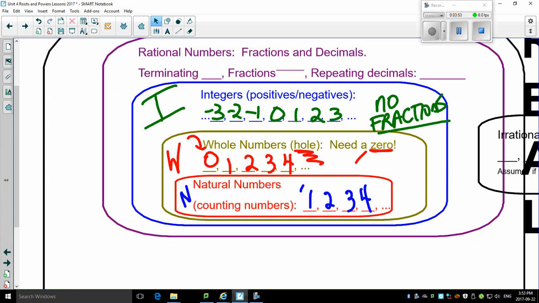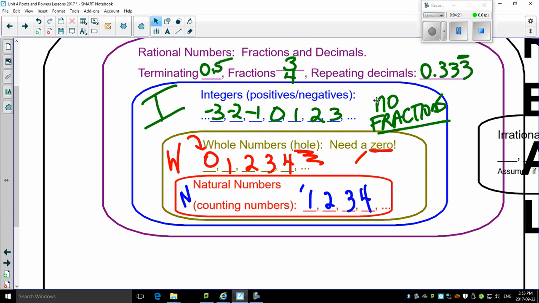Well, that comes in our next system, which includes all the naturals, all the wholes, all of the integers, but now we have to include terminating decimals, things like, oh, I don't know, 0.5, that stops. It doesn't go on forever and ever. It stops. Fractions like, okay, 3/4. Repeating decimals, like when you get into a calculator and you'll notice it goes 0.333 and onwards, and we put a little line over it, that is actually considered to be a rational number.